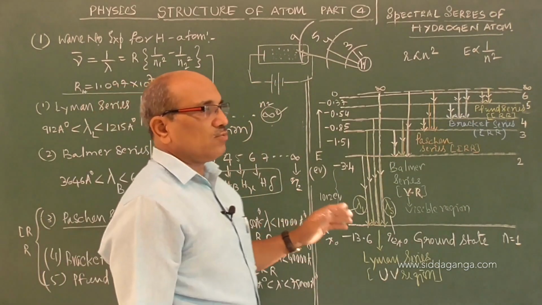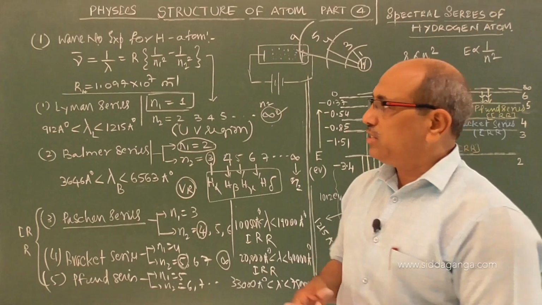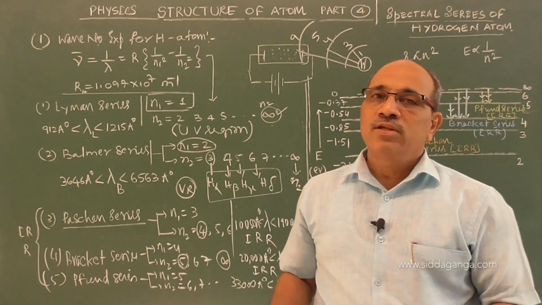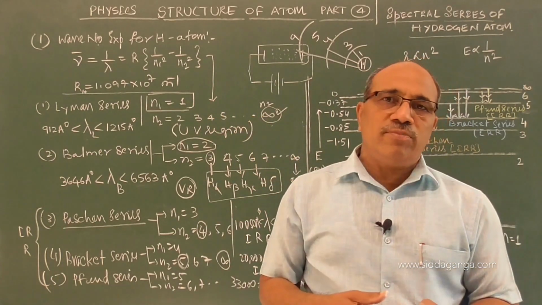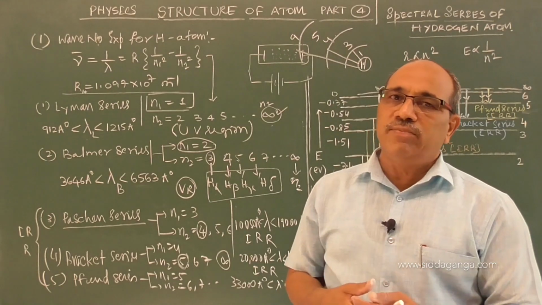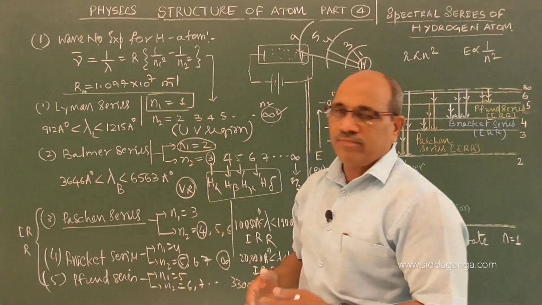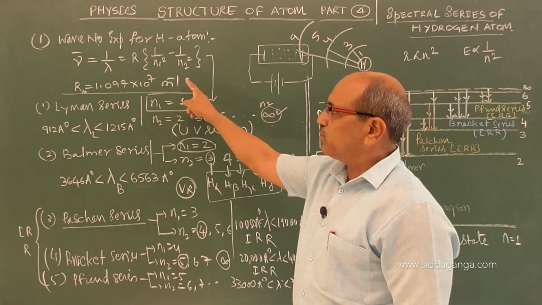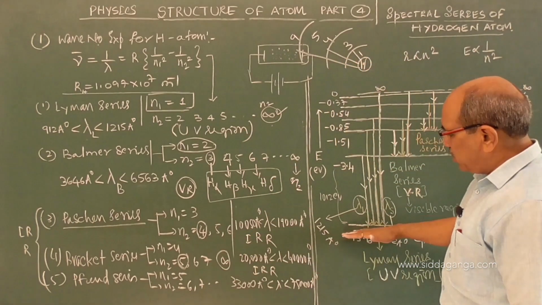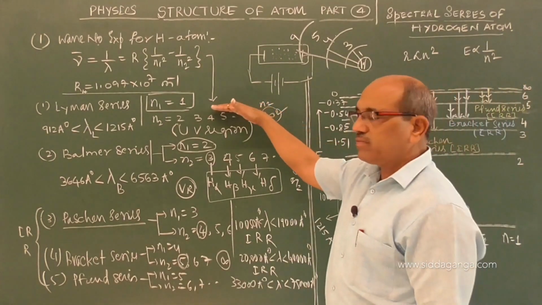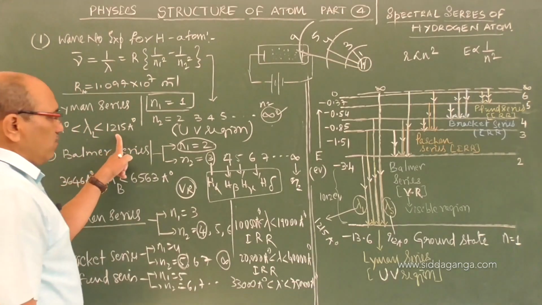These are the 5 series. Once a question appears asking you to explain the spectral series of the hydrogen atom, we have the wave number expression given by 1 by lambda equal to R into (1 by n1 square minus 1 by n2 square). This gives the group of wavelengths emitted when the electron jumps from a higher orbit n2 to a lower orbit n1, where R is the Rydberg constant of the hydrogen atom. If the electrons from higher orbits return to the ground orbit, it gives rise to the Lyman series. Its shortest wavelength is 912, longest being 1215.